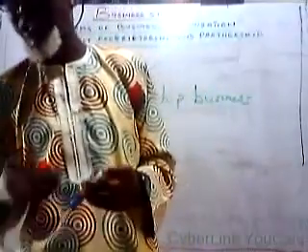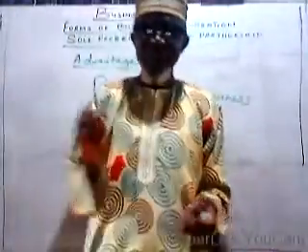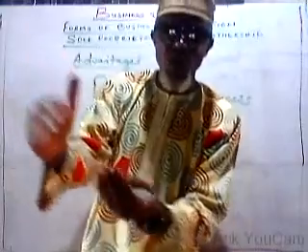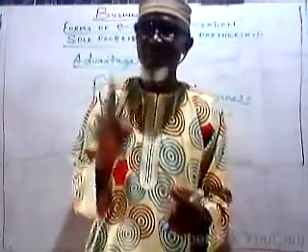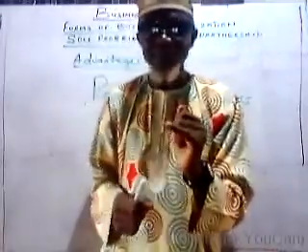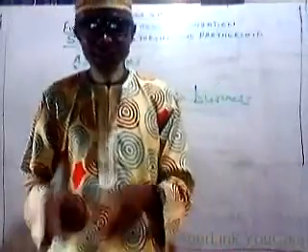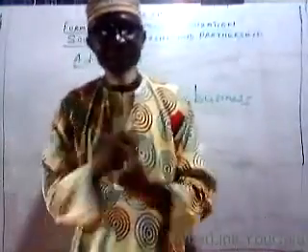The third one is that decision is very slow. Taking decisions in this kind of business organization takes a very slow ride, because partner A and partner B may not be in the meeting when the meeting is on. Do you get it now? Partner A and B may not be there, and C alone cannot take decision. So decision is very slow. Unlike proprietorship, where you can take decision anytime you like.